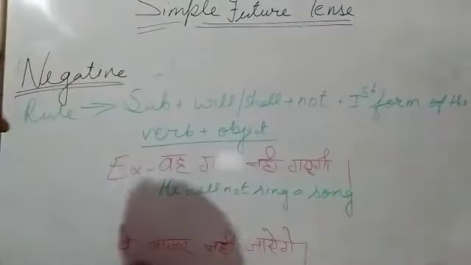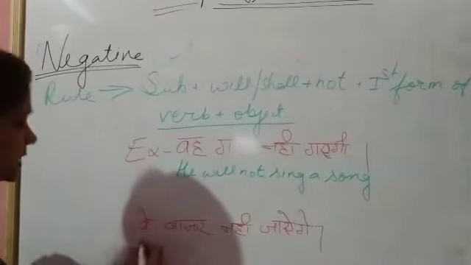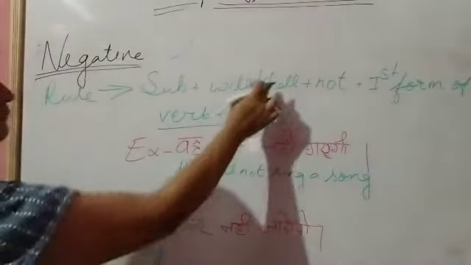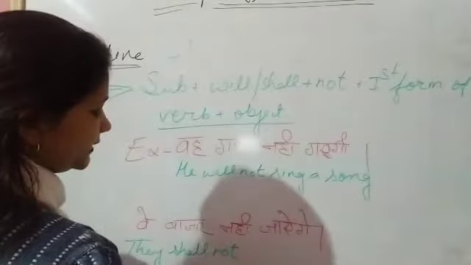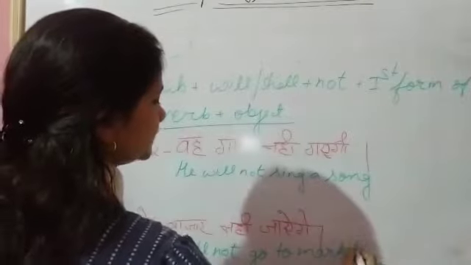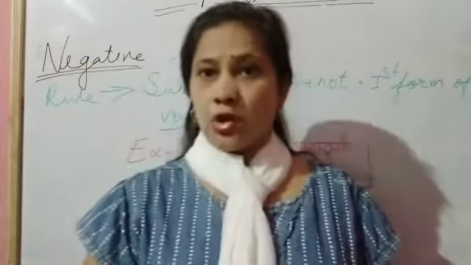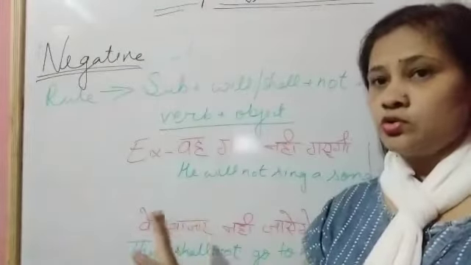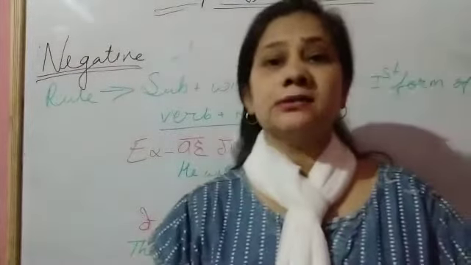Now the second is "वे बाजार नहीं जाएंगे". "वे" is a subject, that is they. What do we use with they? We have to use shall. We shall not. We shall not go to market. So I hope you know how we go through all these sentences by the rule, how we can use rules in our sentences.